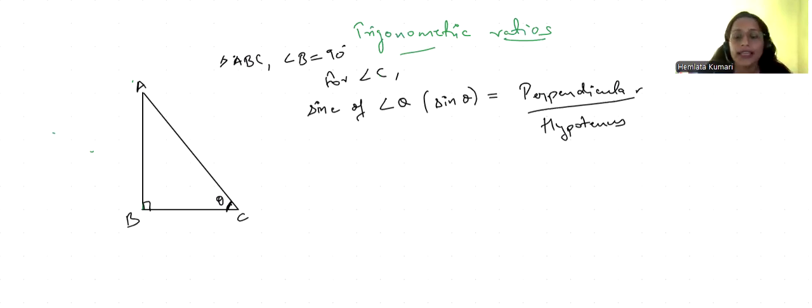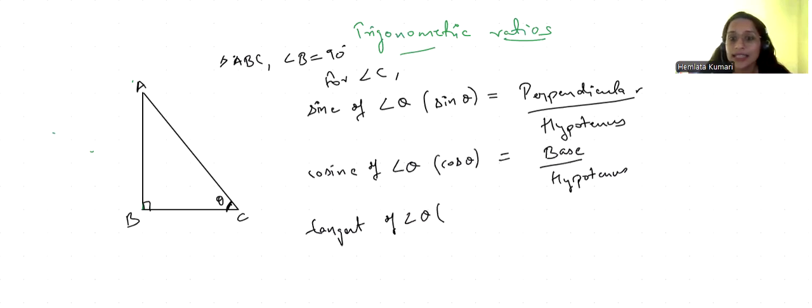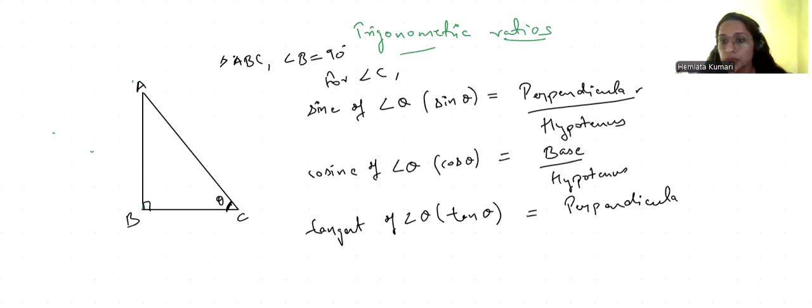Now, again, if I want to find out cosine of angle theta, it is abbreviated as cos theta, that is the ratio of base to hypotenuse. Next, we have another ratio, that is tangent of angle theta. It is abbreviated as tan theta. It is the ratio of perpendicular to base.